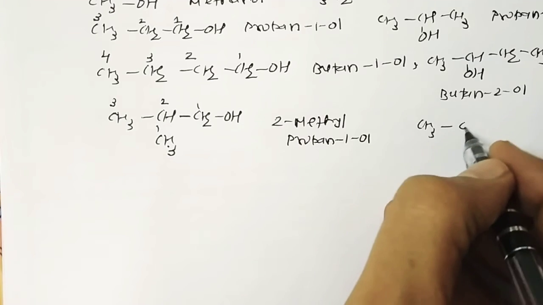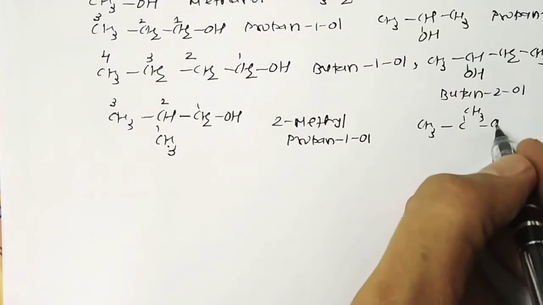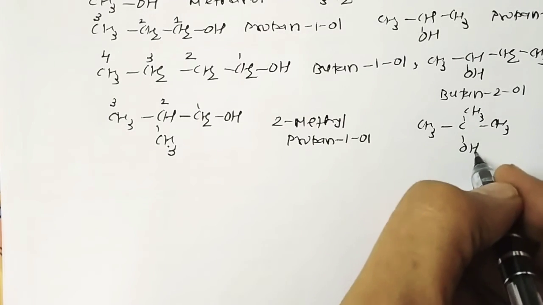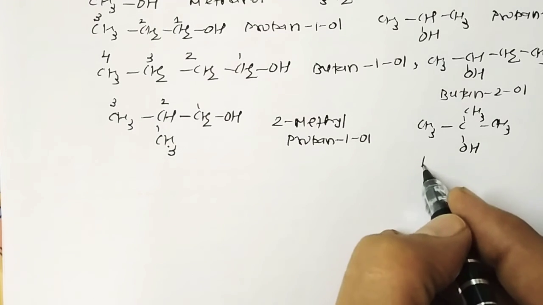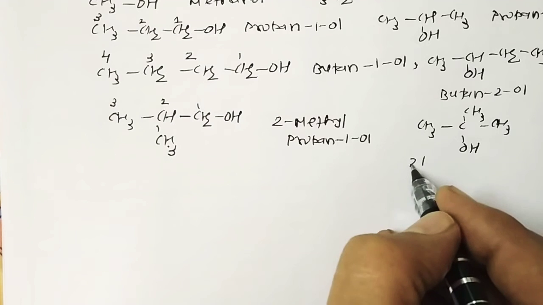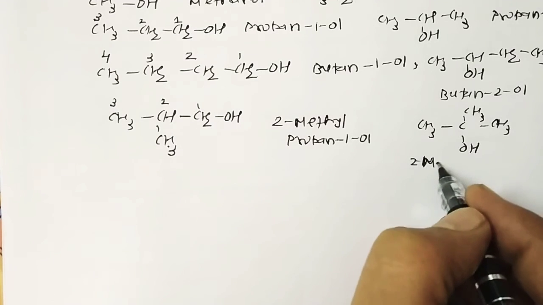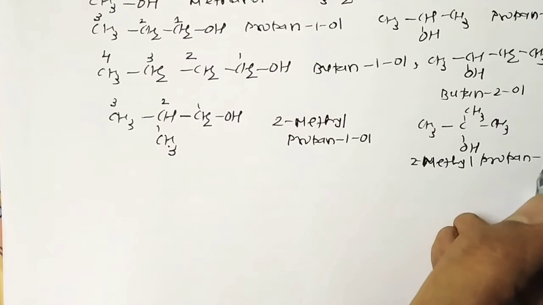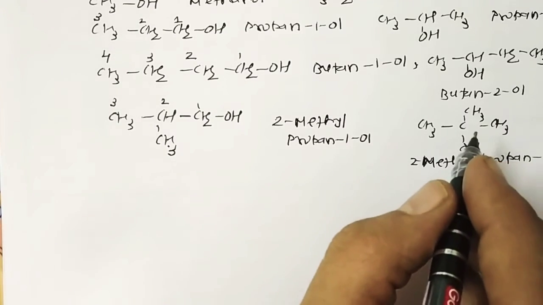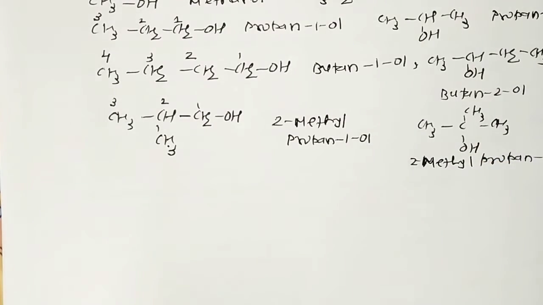Same way, CH3OH, so it's propane 2-methyl propane 2-ol, or sometimes 2-methyl propane 2-ol, and another name is tertiary butyl alcohol. So presently we are working on monohydric alcohol.